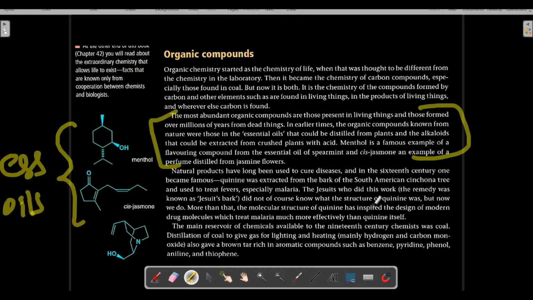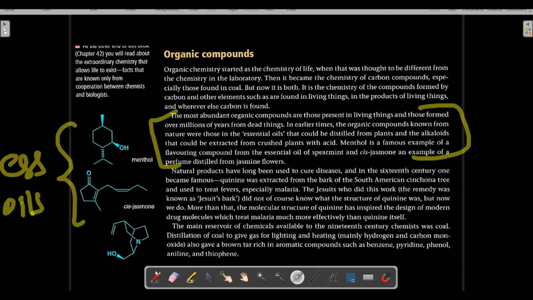So cis-jasmone is an example of a perfume distilled from jasmine flowers. From jasmine flowers, we obtain cis-jasmone via distillation, and it is unlike menthol. Menthol is a flavoring compound, but cis-jasmone is a perfumery compound.